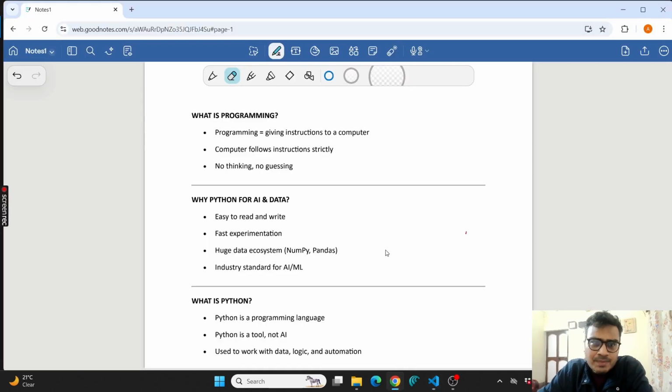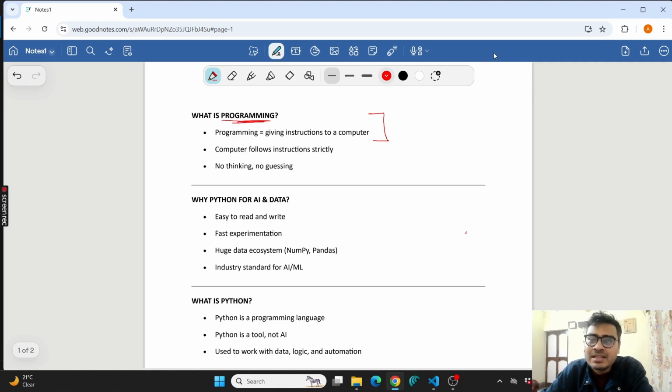So first, this is Python. Python is a programming language, right? So first, what is programming? Programming is nothing but giving instructions to a computer, meaning we need to make the computer work for us. Now, we don't give instructions to a computer in a natural language like English or any other language. We give instructions to the computer using programming.